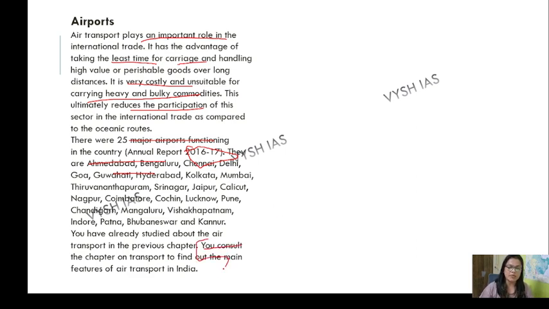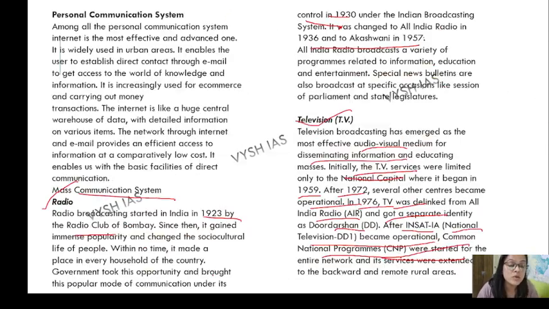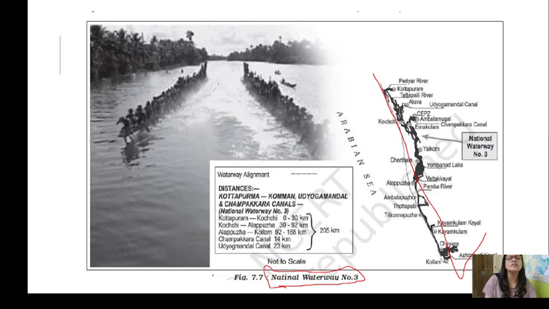See why I have linked these two chapters, because it has already told you to go and study chapter number 7 to link chapter number 8. Okay, so just take the notes of these maps also. We have completed 8 chapters, and chapter 8 is not that important, but some part of it is important, which I have told. So the takeaway from chapter number 8 will be that you will be reading about the economic survey well, and other than that you will be reading about ports. Other than that you will be reading about airports, just keep an idea of it. And national waterways, yes, chapter number 7. So not much to take away from chapter number 8.